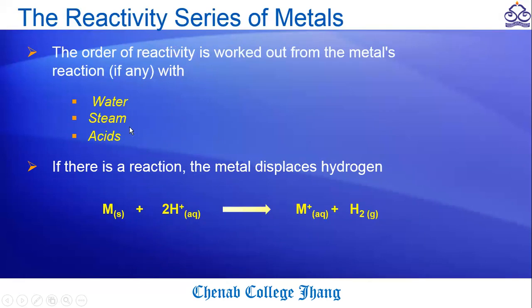If the metals displace hydrogen gas from water, it means their activity is high, because they only displace hydrogen gas when they have greater reactivity. And those metals which react moderately react with steam, because you know that steam is at a higher temperature as compared to water, which is usually termed cold water.